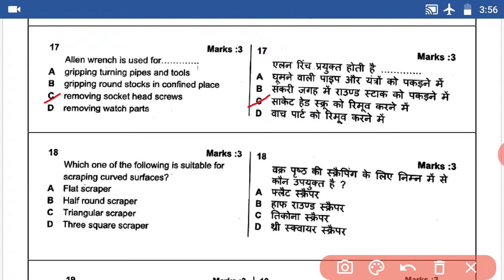Question number 18. Which one of the following is suitable for scraping curved surfaces? This question's answer is half round scraper. Answer B.